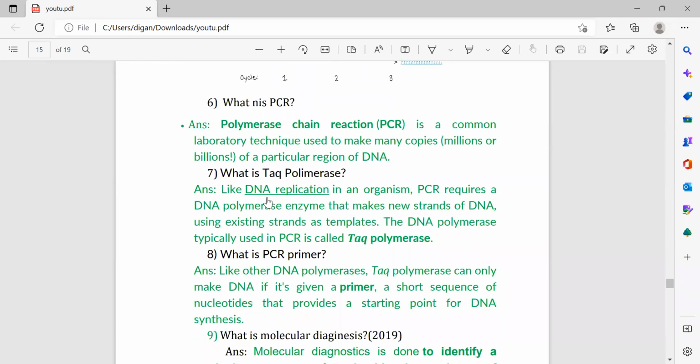What is Taq polymerase? DNA replication in an organism, PCR requires a DNA polymerase enzyme that makes a new strand of DNA using an existing strand as template. What is DNA polymerase? It is the enzyme that makes a new strand of DNA using the old existing strand. And the DNA polymerase used in PCR is known as Taq polymerase. So what is Taq polymerase? The DNA polymerase enzyme that is used in the PCR technique is known as Taq polymerase.